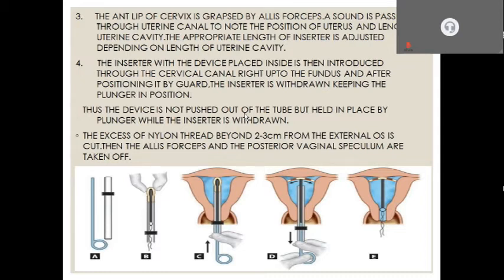After positioning it by the guard, the inserter is withdrawn keeping the plunger in position. This helps to move the device inside the uterus so that both the transverse or horizontal prongs come out of it, and then the inserter along with the guard is taken out of the uterus. Thus the device is not pushed out of the tube but held in place by the plunger while the inserter is withdrawn. Then the device contains the nylon thread, which if it is in excess beyond 3 cm from the external os, is cut.